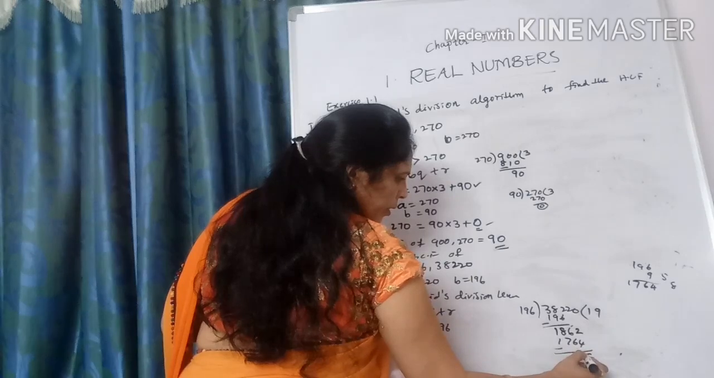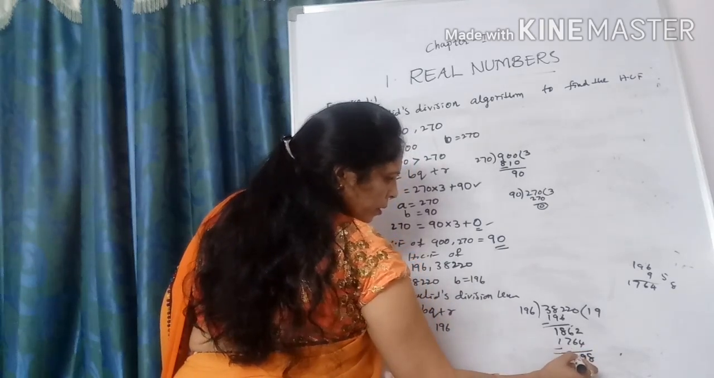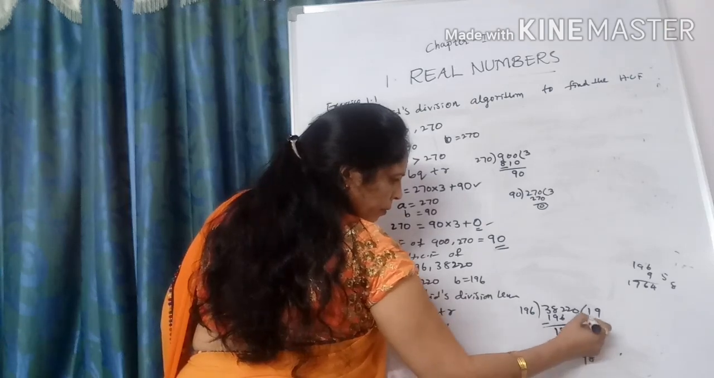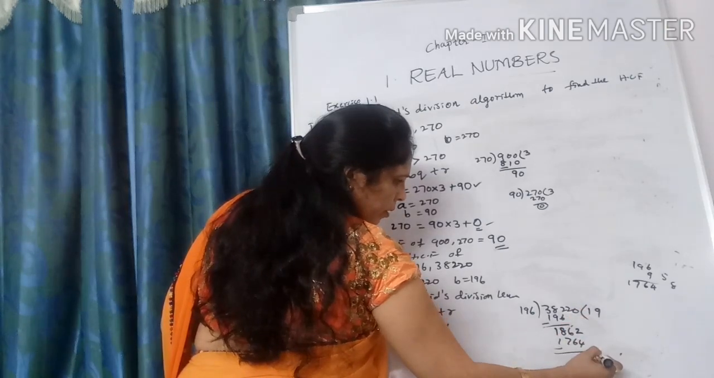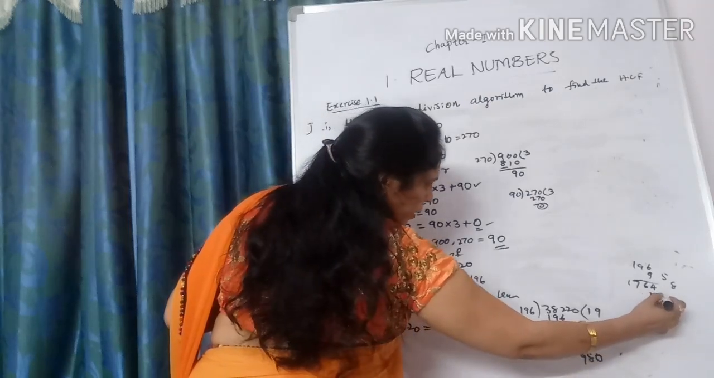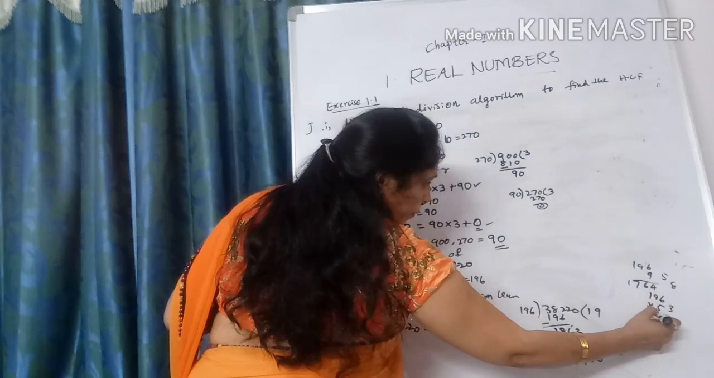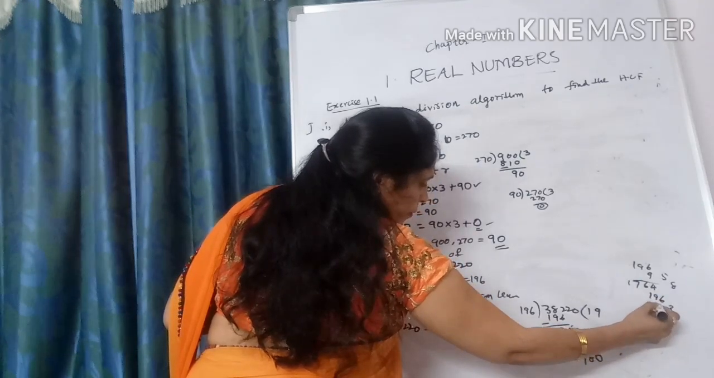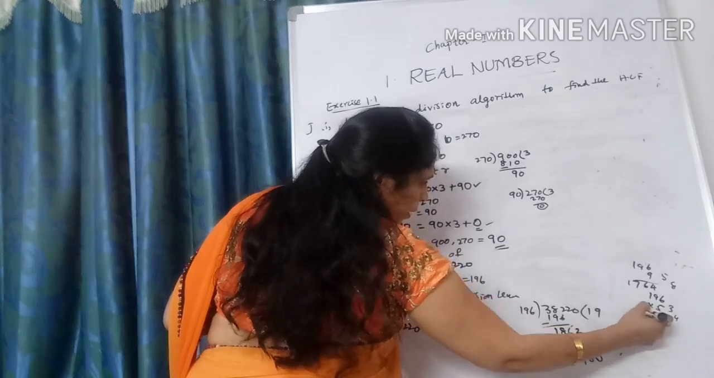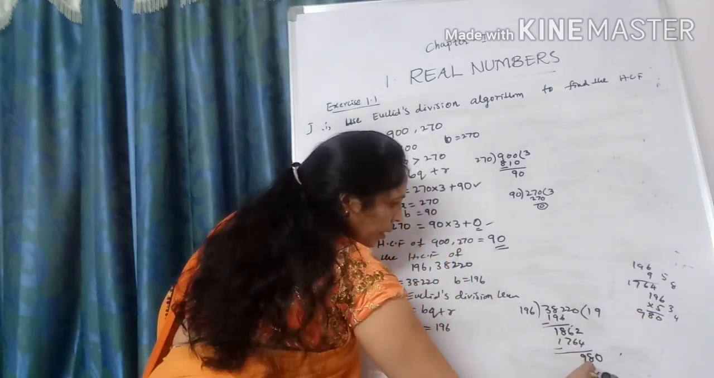Take one more number, 0. How many times does it go? Let us check 196 into 5. 5 sixes are 30, 5 nines are 45 plus 3 is 48, 5 ones are 5 plus 4 is 9. Got it? Exactly 9.